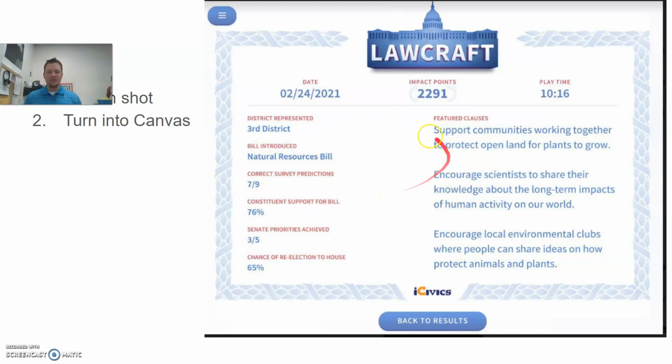You're going to take a screenshot of your certificate, and then you're going to turn that in to Canvas to prove that you went through this lesson. It'll take you anywhere from probably 10 to maybe 20 minutes to work your way through your lesson today. Make sure you turn it in to prove to me that you did your work today.